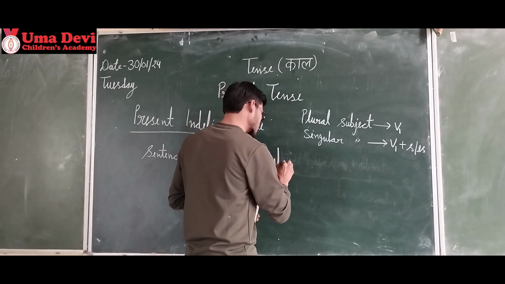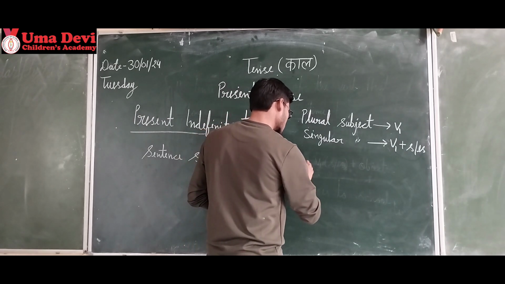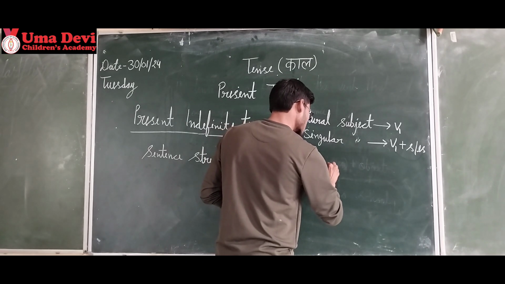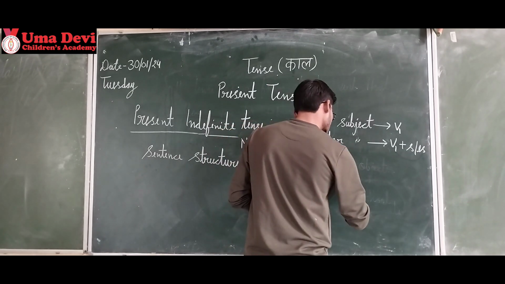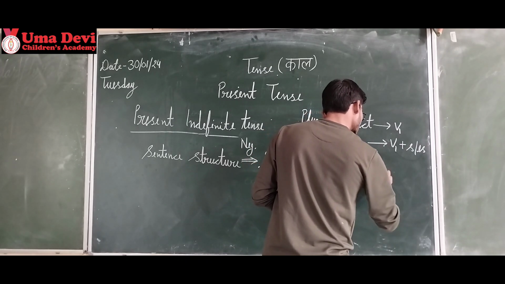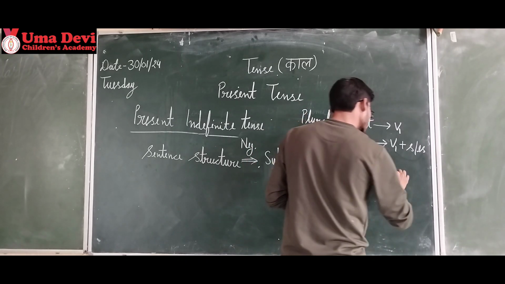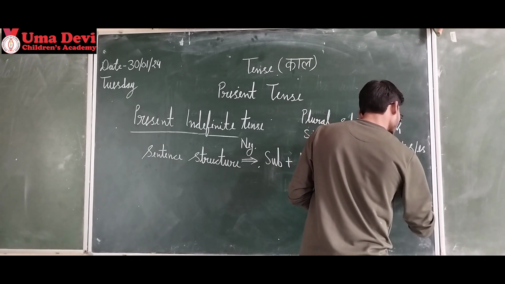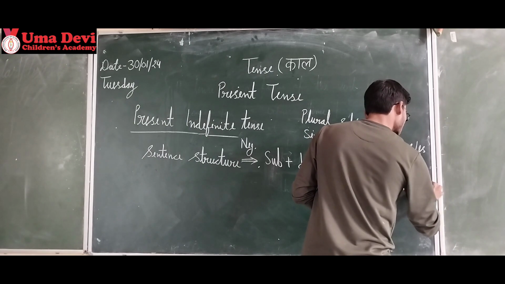Subject plus do or does plus not plus verb form plus object. Then full stop.